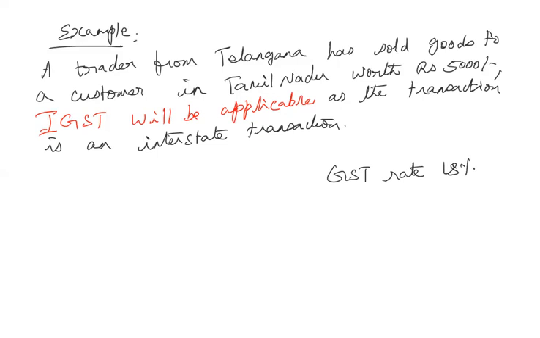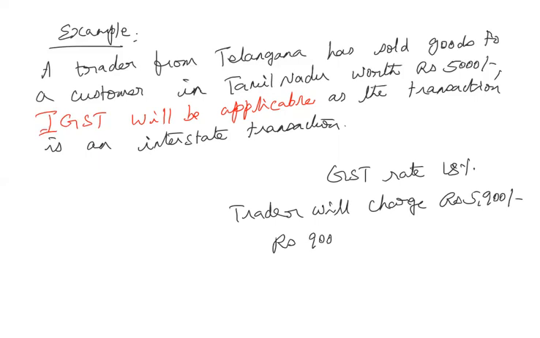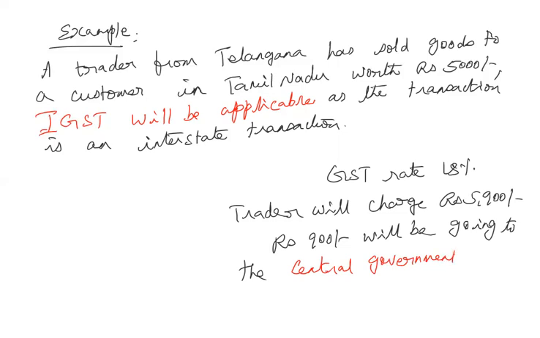The trader will charge 18% on 5,000, so the trader will charge 5,900, out of which rupees 900 will go to the central government. Initially it goes to the central government, and later this 900 will be split between the central government and the state of Tamil Nadu.